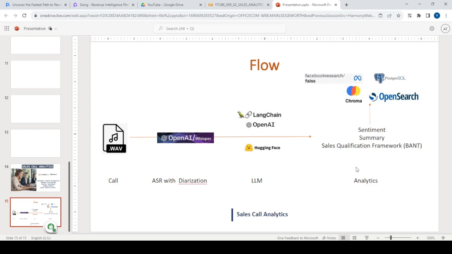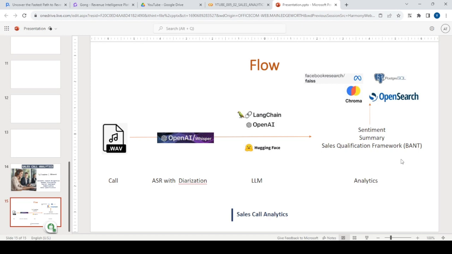So a prospect has a very urgent timeline that he or she has to implement this project as soon as possible. Whenever a sales rep is talking to them, they can use this information to provide a solution in a timely manner. Also, for example, as a sales rep, your product may be very expensive, and there is a budget constraint from the prospect, then definitely you can't qualify them. So that's where a sales qualification framework like BANT can work.